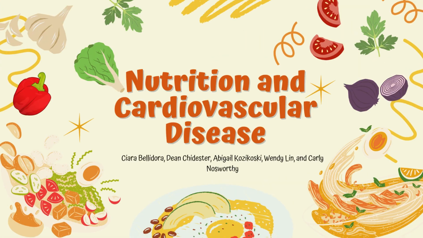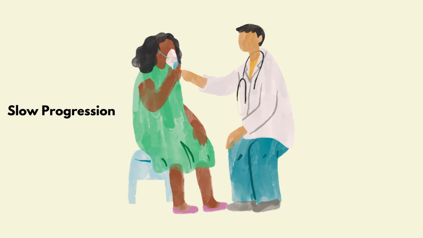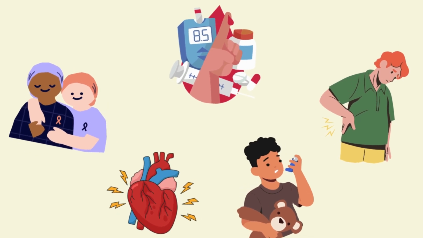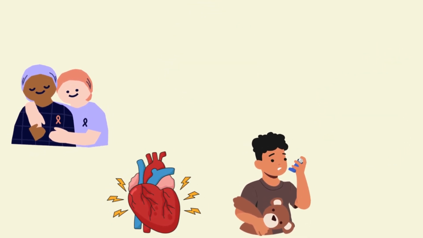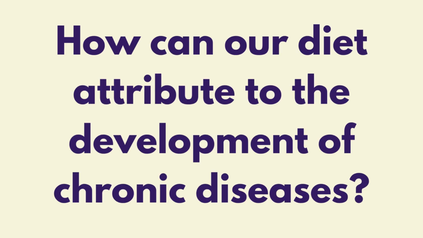Nutrition and cardiovascular disease. How what you eat can lead to chronic cardiovascular disease. What are chronic diseases? Chronic diseases are a slow progression of a disease which requires lifelong medical attention and intervention before the disease progresses any further. Some examples of chronic diseases can include diabetes, cancer, heart disease, asthma, and arthritis. So how can our diet contribute to the development of chronic diseases?